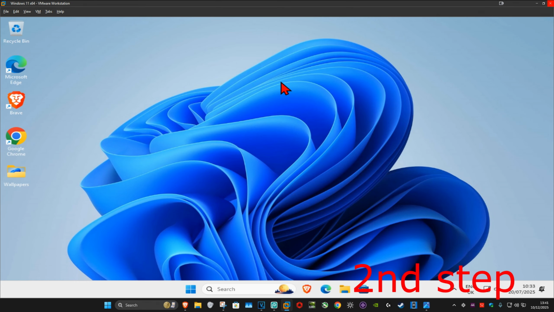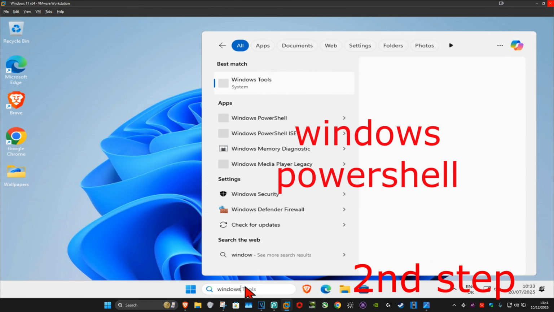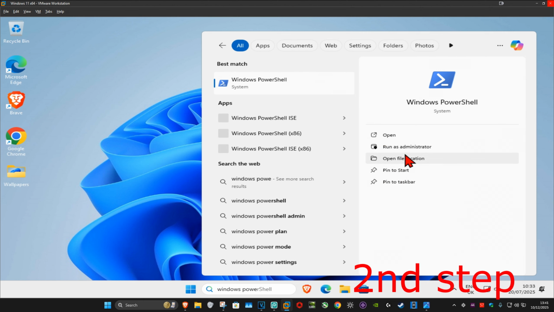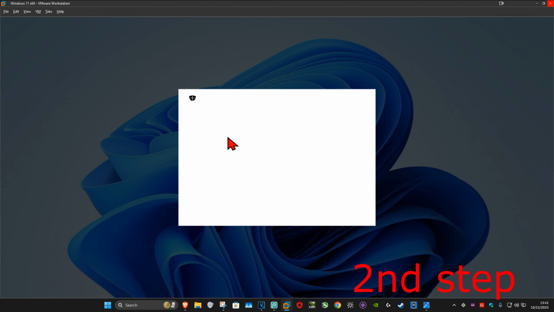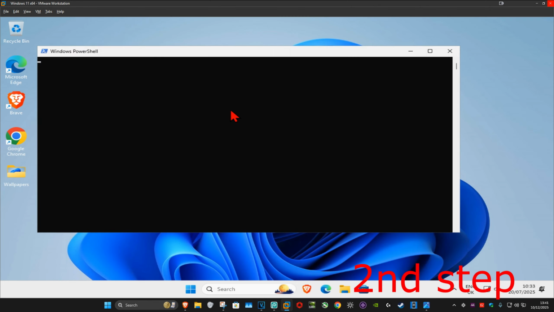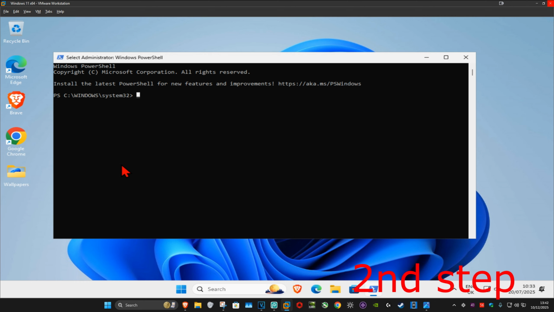For the next step, you want to go to search and type in Windows PowerShell. Now you want to run it as administrator, and then click on Yes. And now once you're on this, you want to type in bcdedit /set hypervisorlaunchtype off, and then click on enter.